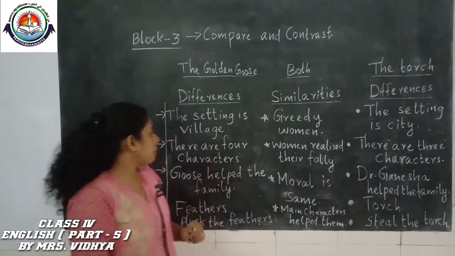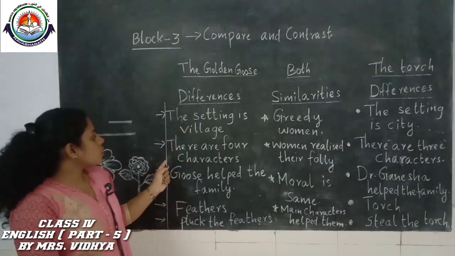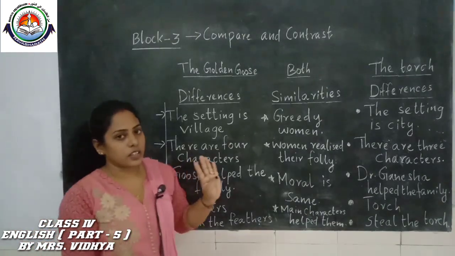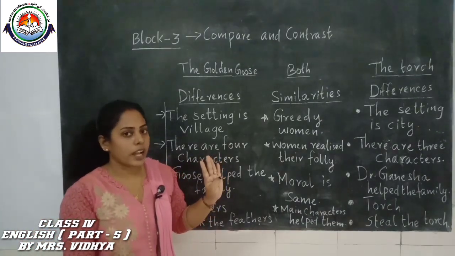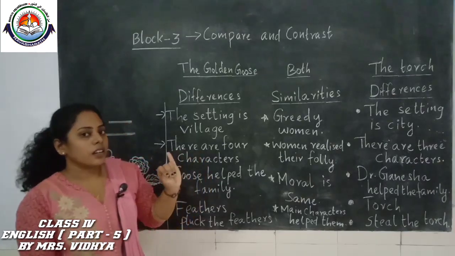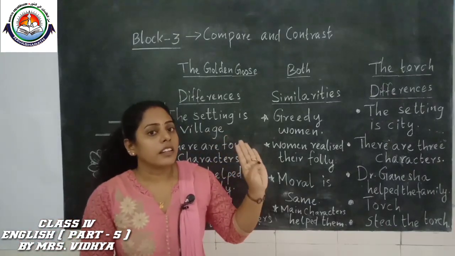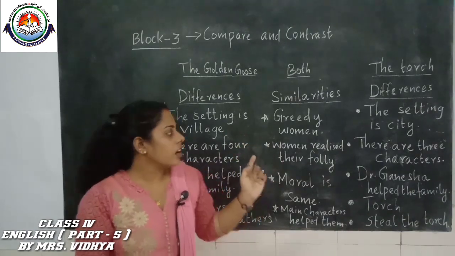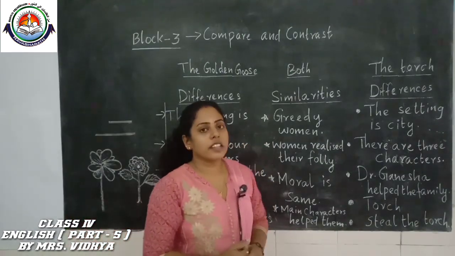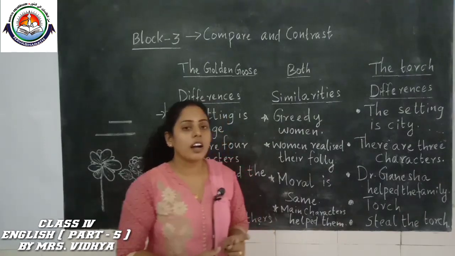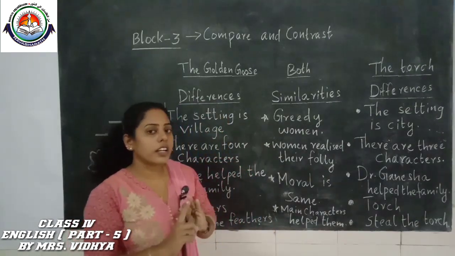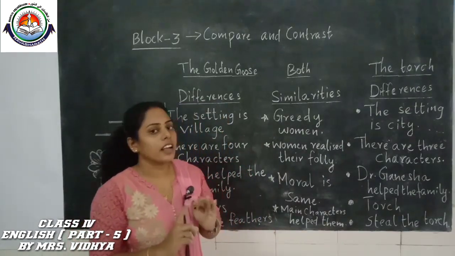Right. Okay. In The Golden Goose there are four characters: the woman, two daughters, and the golden goose. In The Torch, the characters are Maya, Dr. Ganesha, and the daughter.